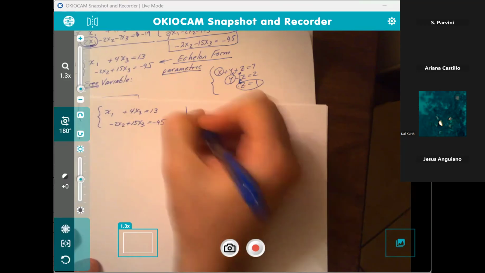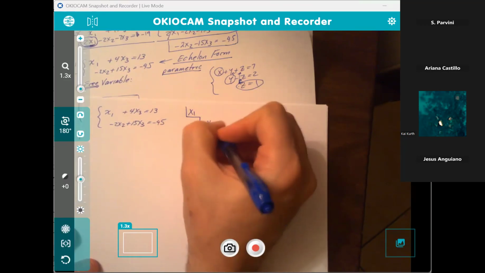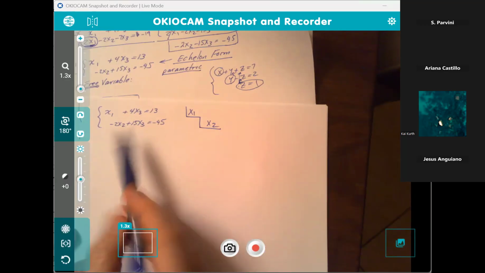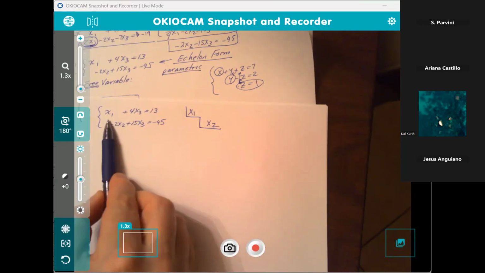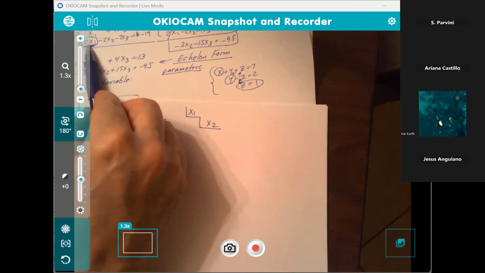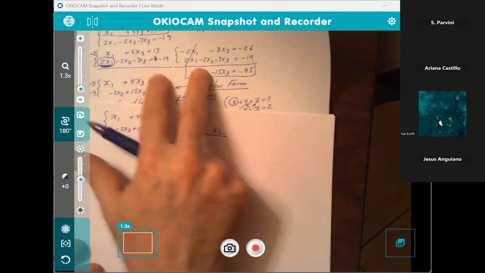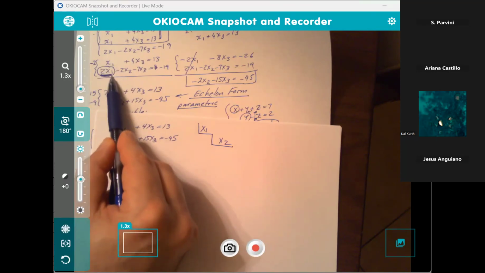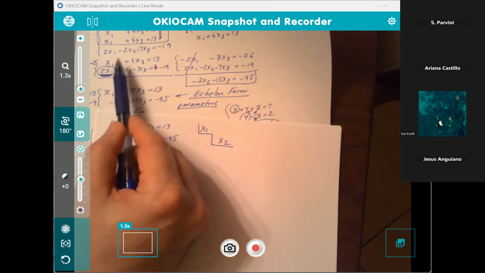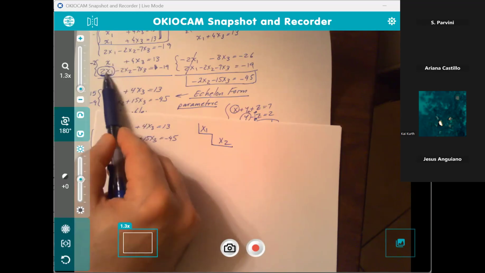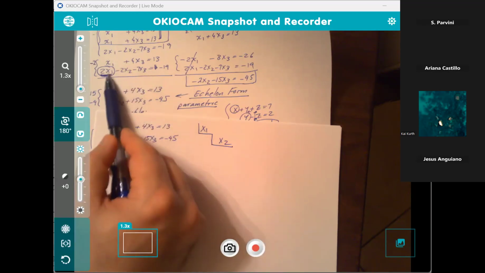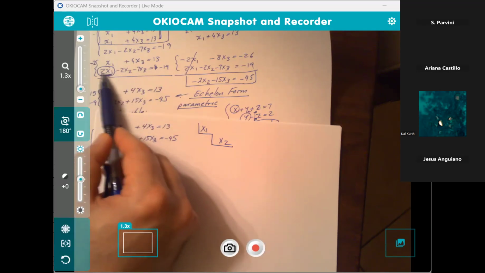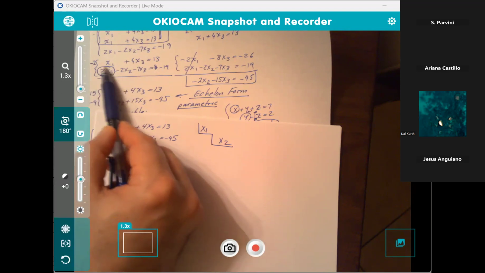There you go. This is my guide. Here's x sub 1, x sub 2. It's whatever it takes to eliminate. Look at the step prior to this. Before this, I have x sub 1, 2x sub 1. This is what Ariana was asking too. How do we decide which one? So this needs to go away. The 2x sub 1 needs to go away.